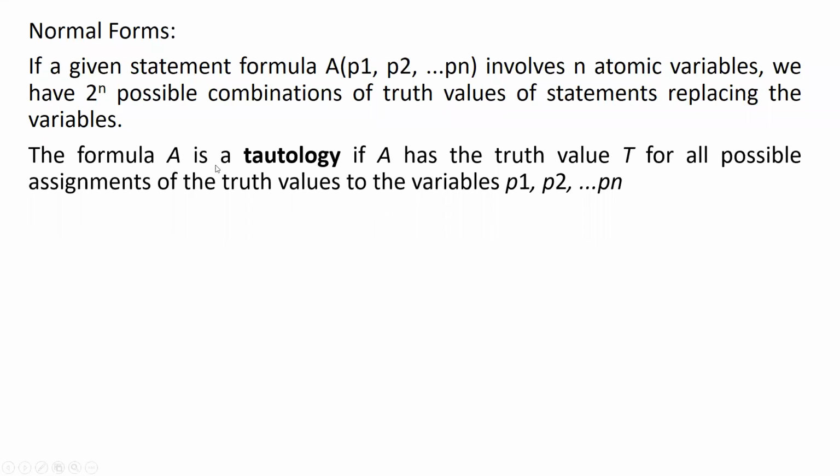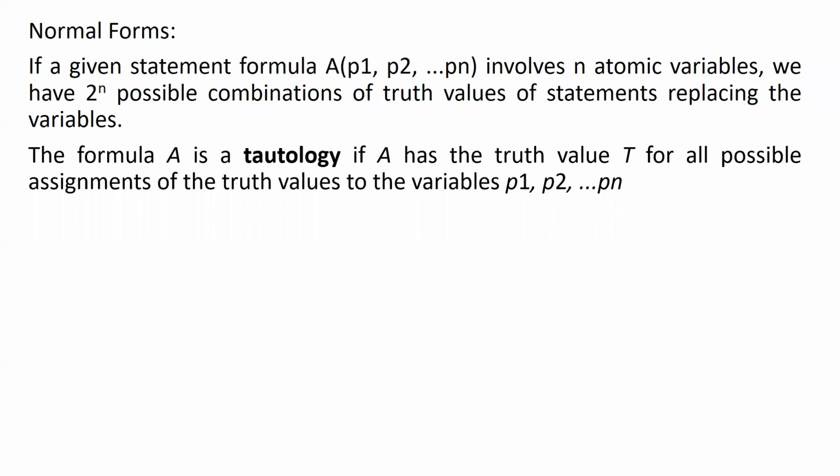The formula capital A is a tautology. Here, capital A has n number of variables. For me to say capital A is a tautology, the formula A must have truth value true for all possible assignments of truth values to the variables P1, P2 and so on till Pn.